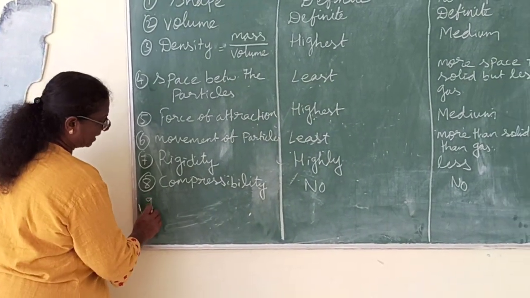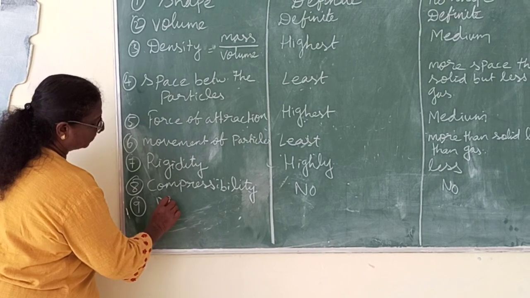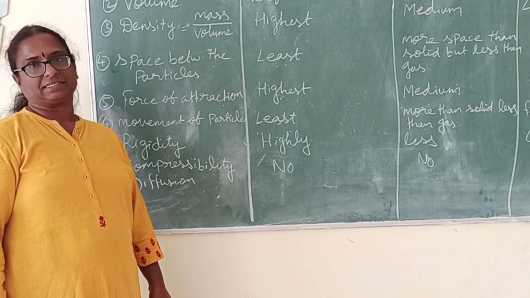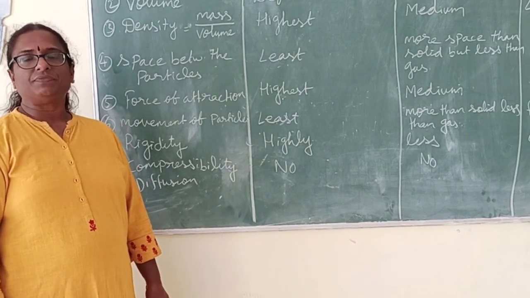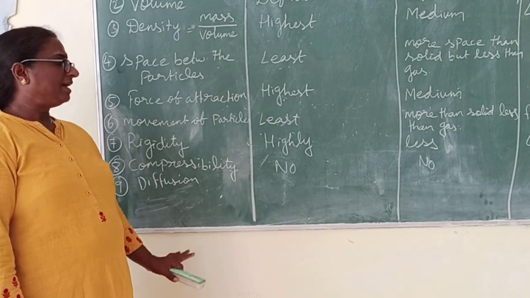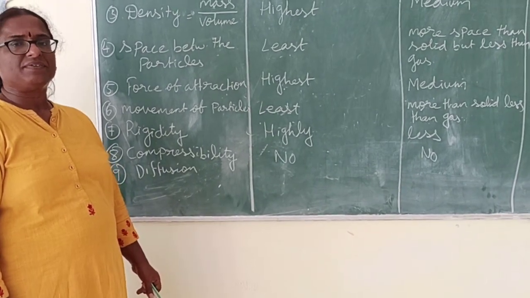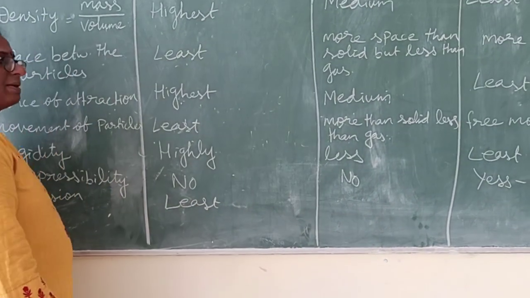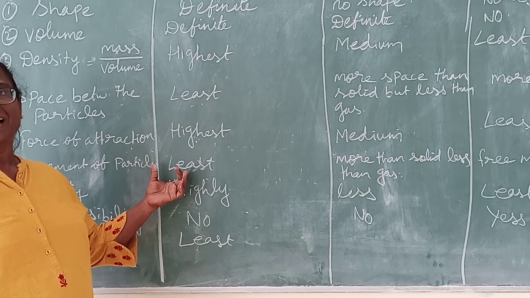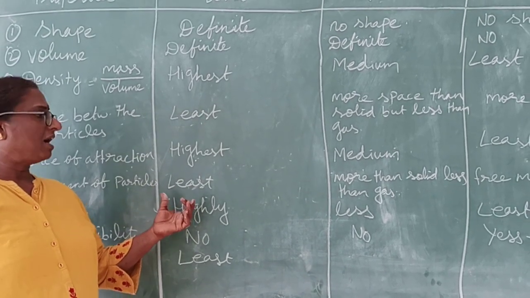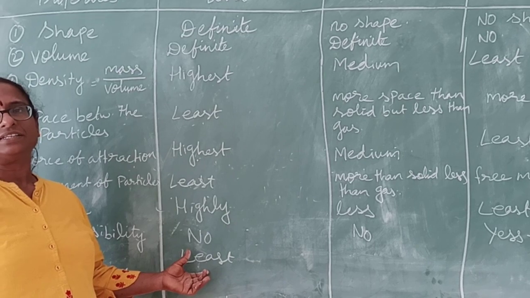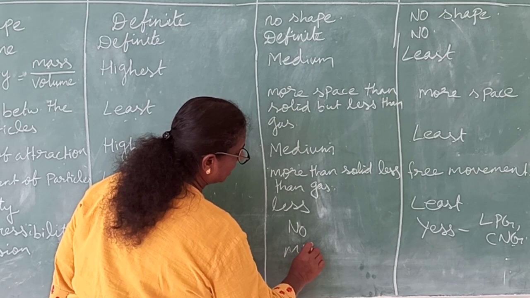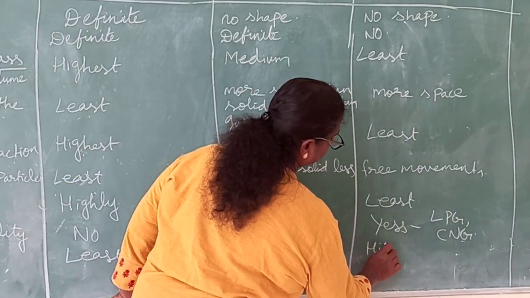Now, the ninth point is diffusion. What do you mean by diffusion? The intermixing of particles of one matter with another matter is called diffusion. In solids, the diffusion is very less or least, you can say. Because the particles have strong force of attraction and the space between them is less, that is why the diffusion in solids is very less or least. In liquids it is more and in gases it is highest.